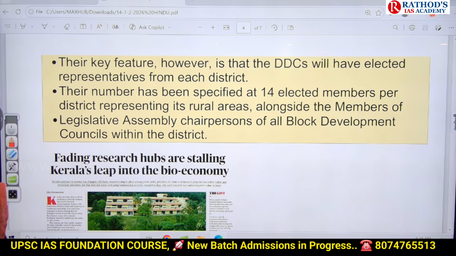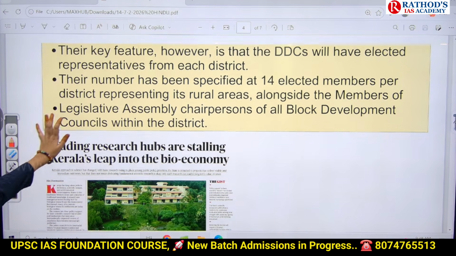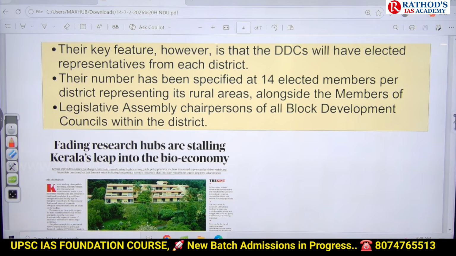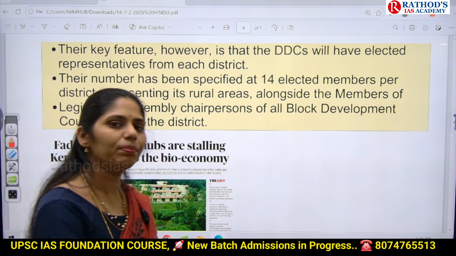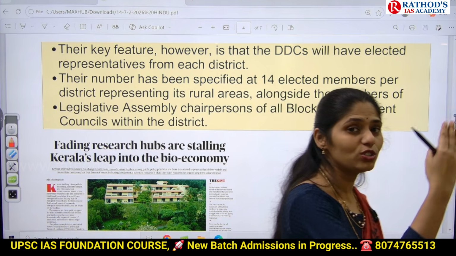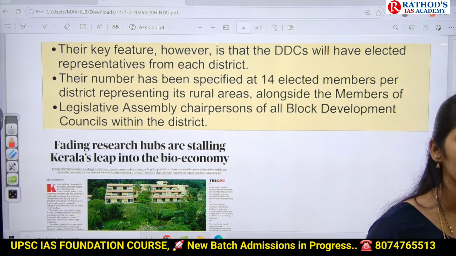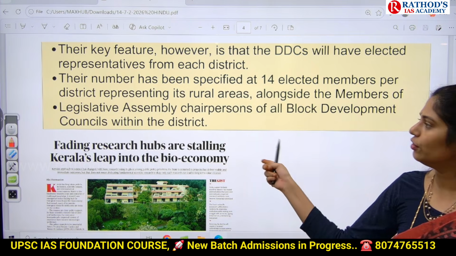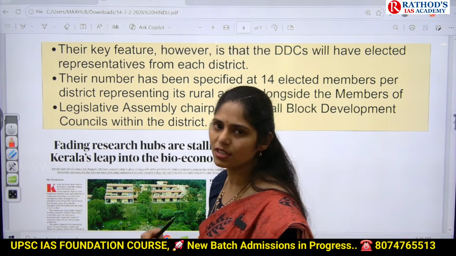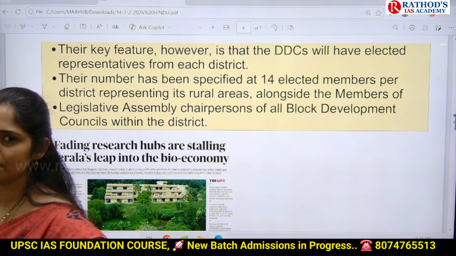They will represent rural areas. And the members of legislative assembly will also be the chairpersons of all block development councils in the districts. Earlier they used to have a top to bottom approach. Now they have a bottom to top approach, and they are focusing on development of these areas clearly.